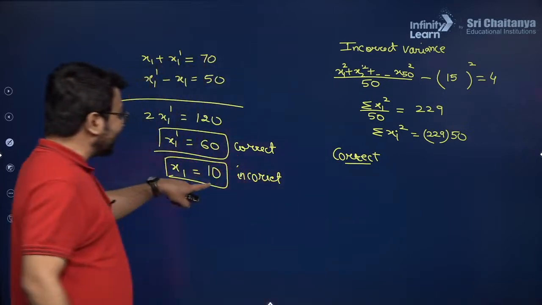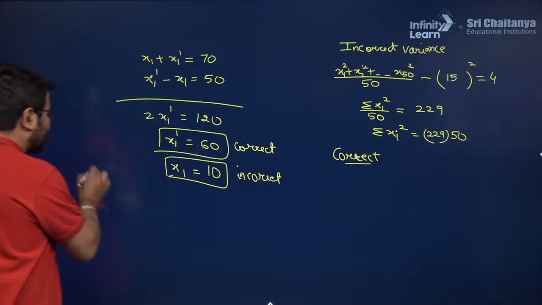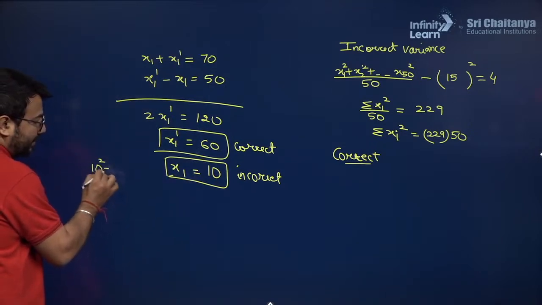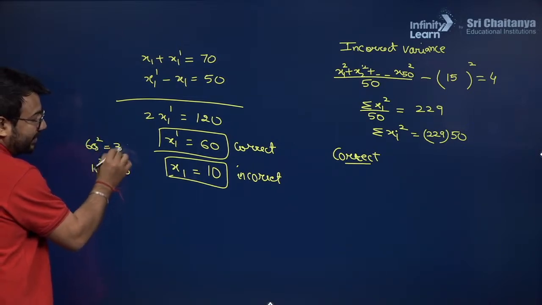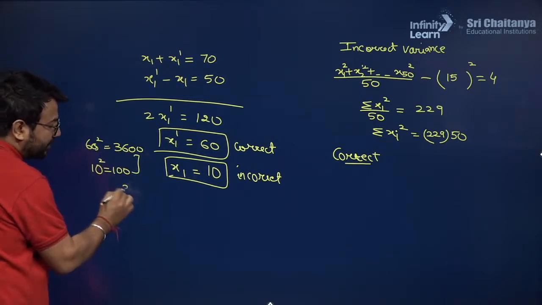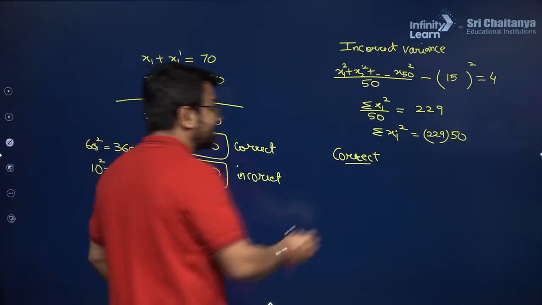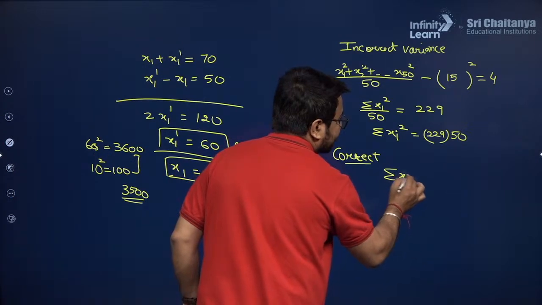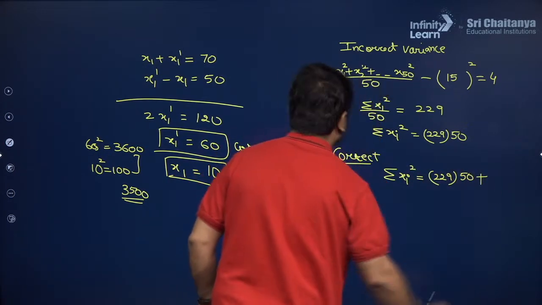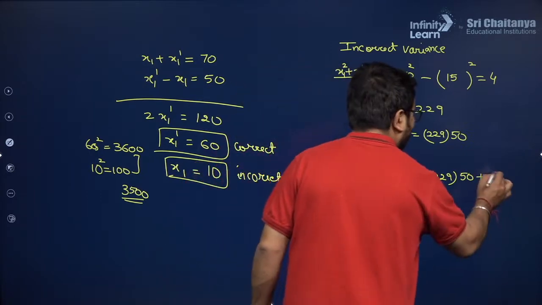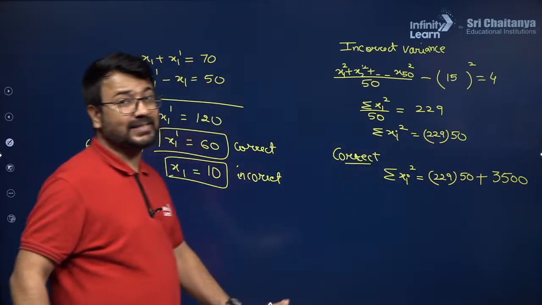We have taken 10 square, but we should have taken 60 square. So what is 10 square? 100. And what is 60 square? It is 3600. So there is a difference of 3500. So in the correct summation of xi square, we should have considered one extra 3500 so as to make the correct sum.